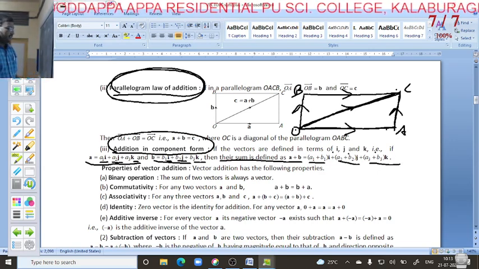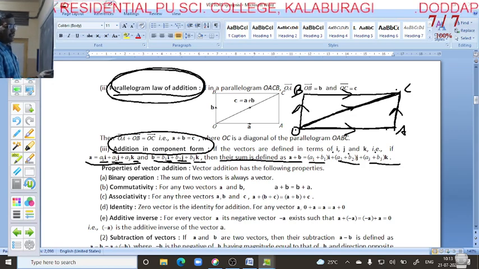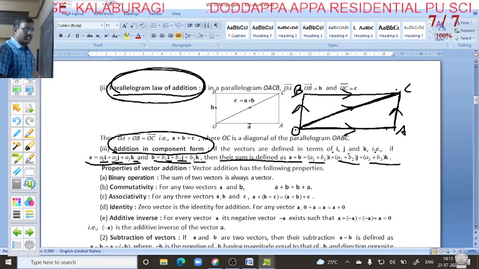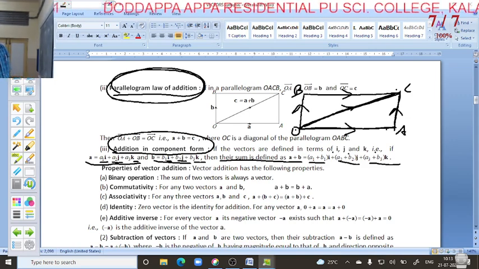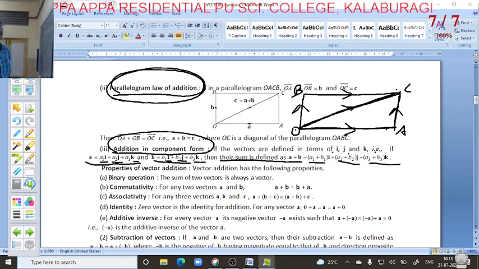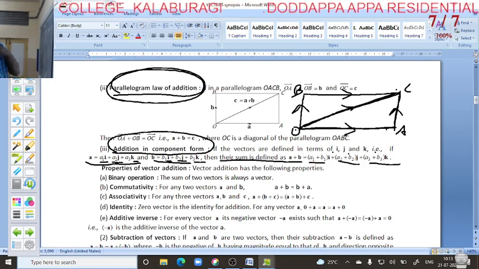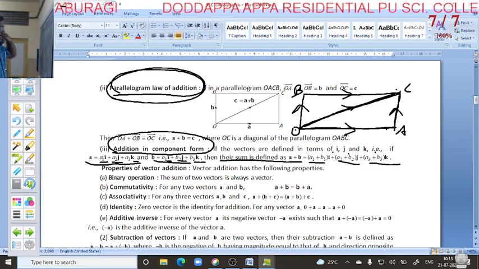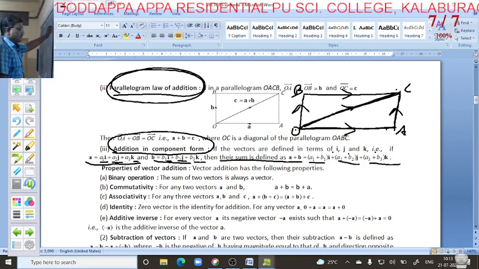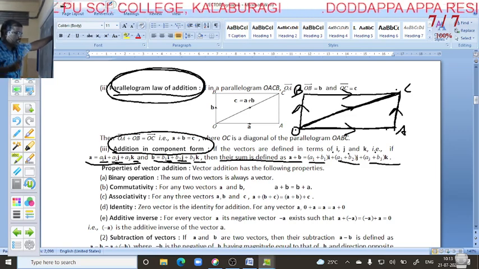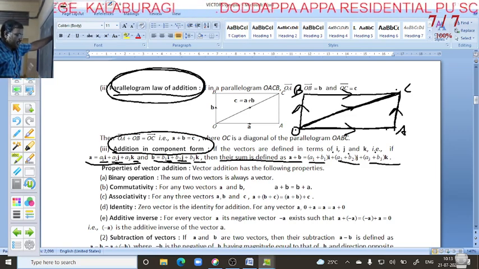If we add these we get A1 plus B1, then A2 plus B2, then A3 plus B3 of k. So when it comes in vector component form, you add the i term, j term and k term. Similarly subtraction is also the same, I will explain when it comes to subtraction.